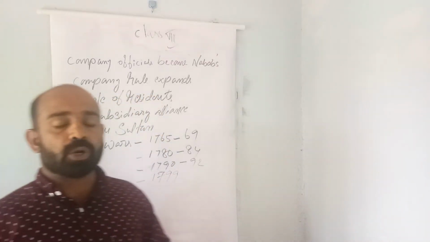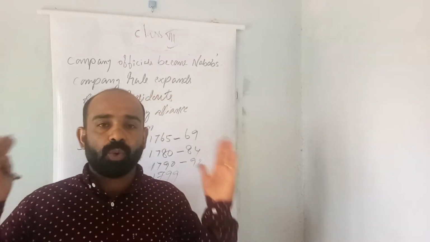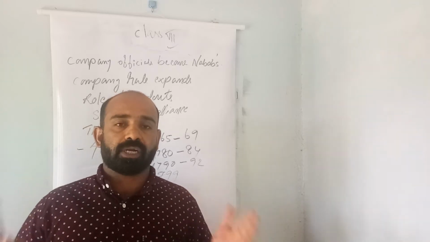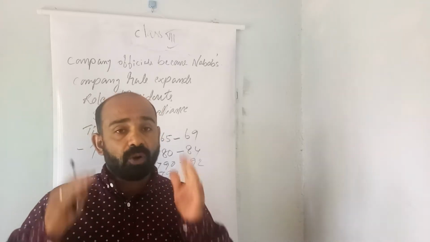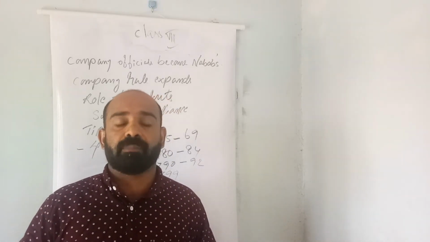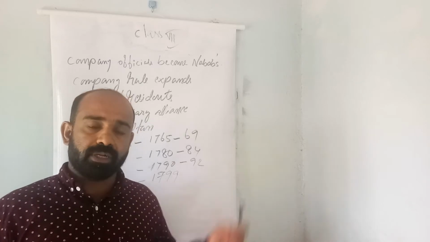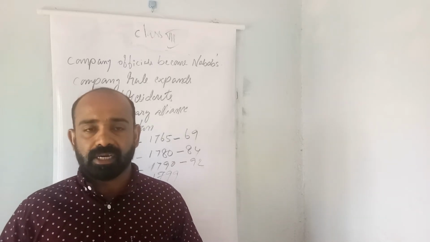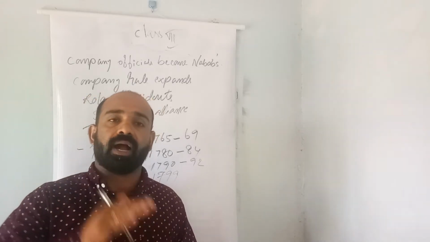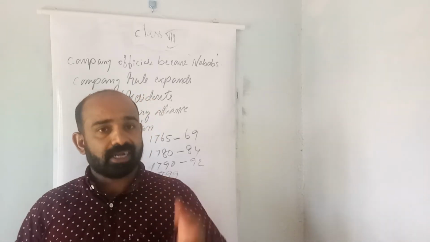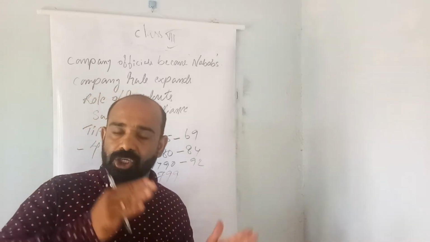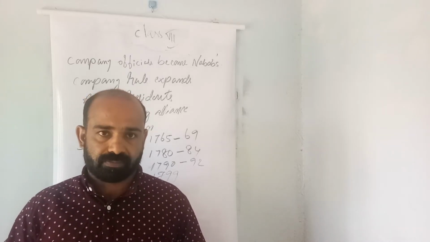Now let's see here, company rule expands. In order to expand English territory, the English company tried to capture territories. Without knowing a territory deeply, the company never arranged a direct military attack. They appointed residents. Residents means agents of the company to work as a bridge between the company and Indian kings. These residents were Indian people. They communicated between English company officials and the Indian kings.